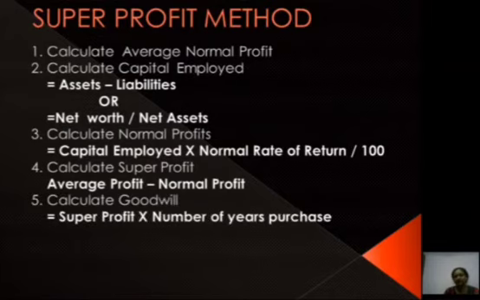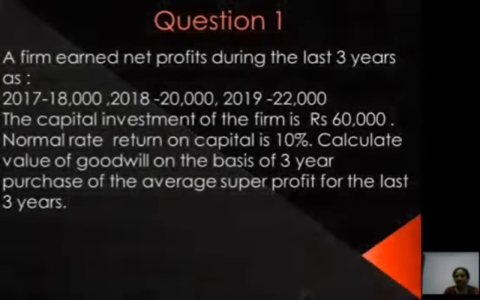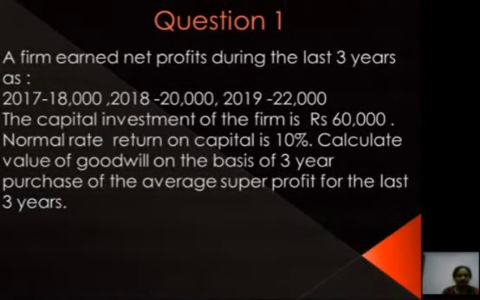Now calculate goodwill, that is super profit into normal number of years purchased. Let's discuss one question. A firm earned net profit during the last 3 years: for 2017 it's 18,000, for 2018 it's 20,000, 2019 is 22,000. The capital investment of the firm is 60,000 rupees. Normal rate of return on the capital is 10%.